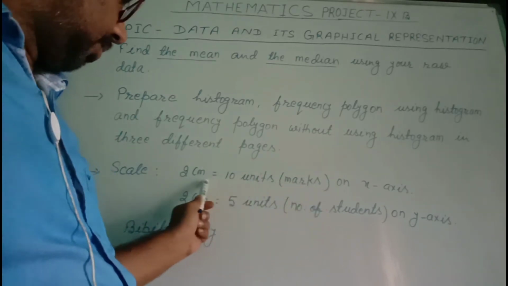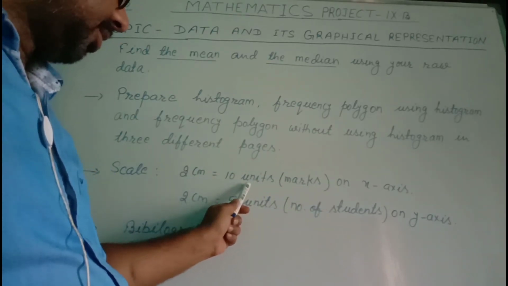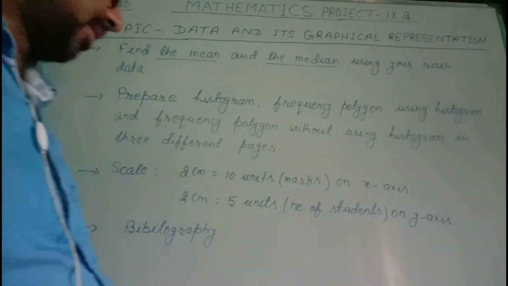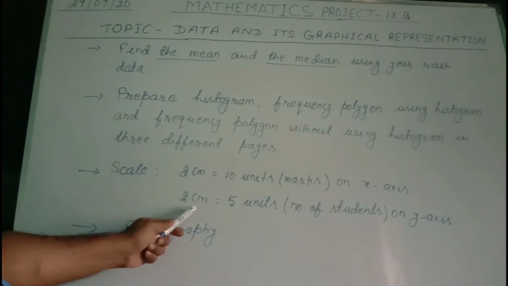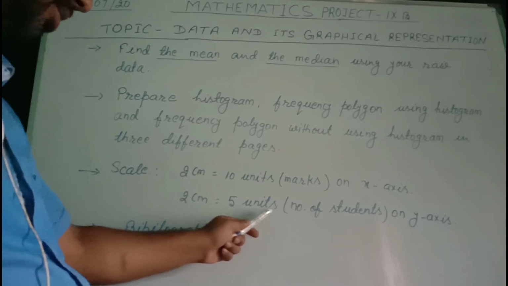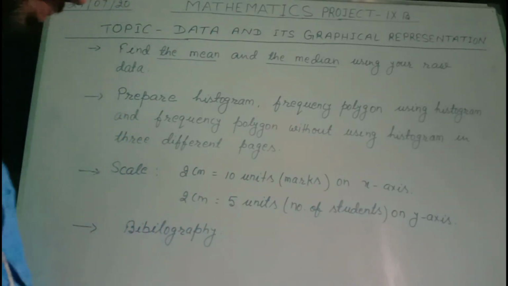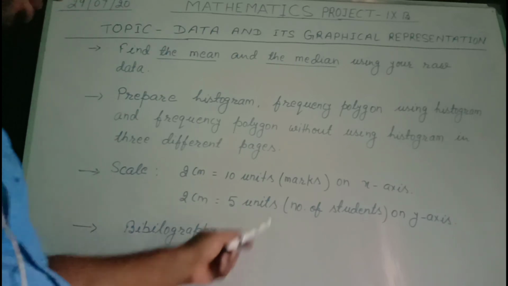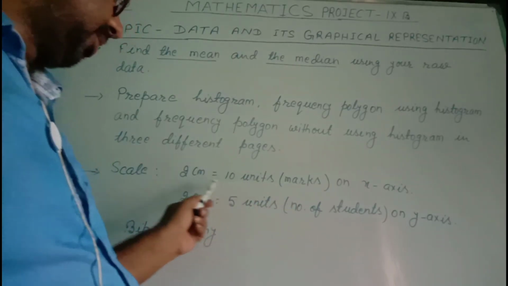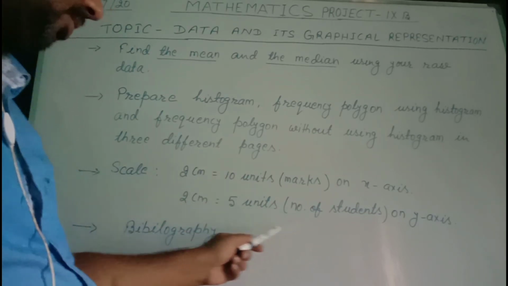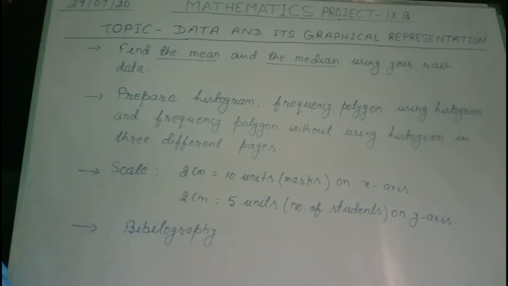Use 2 cm equal to 10 units for marks on the x-axis, and 2 cm equal to 5 units for the number of students on the y-axis.